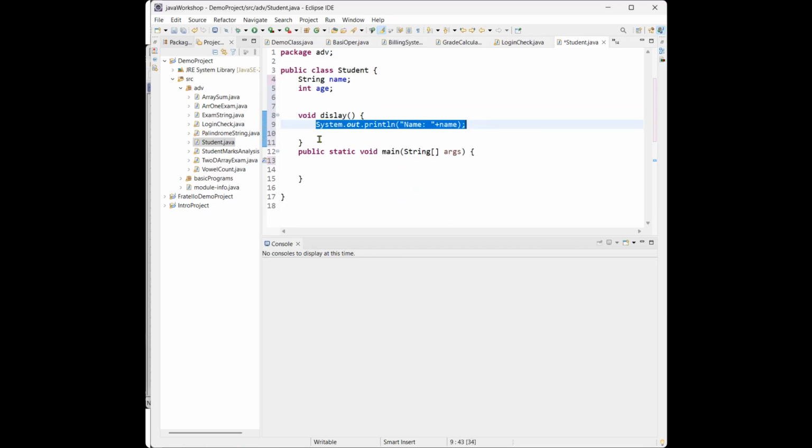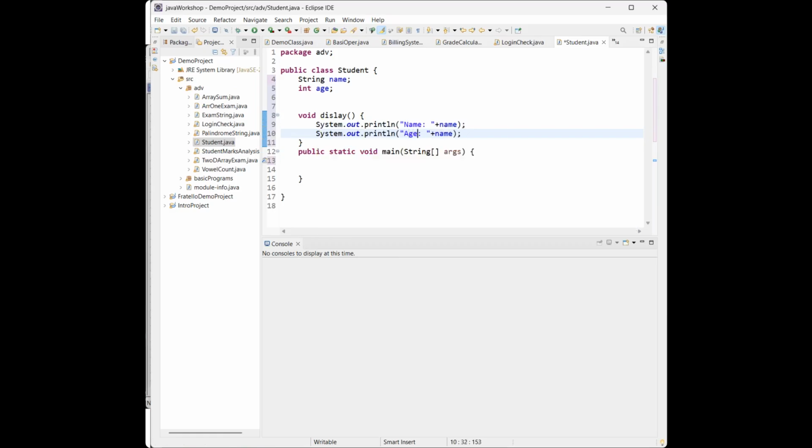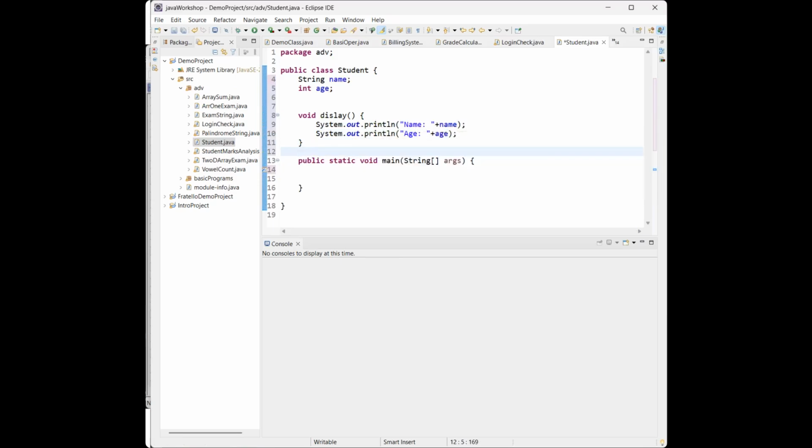I'm just showing you what actually a class is. The class is nothing but the blueprint for the objects, and that object is an instance of a class. Okay, now we created a method also.